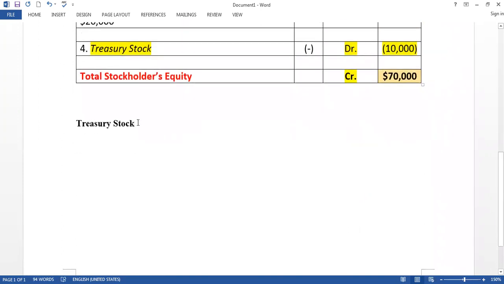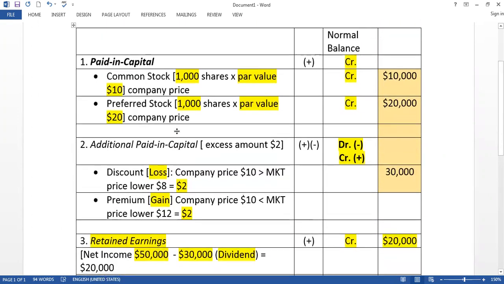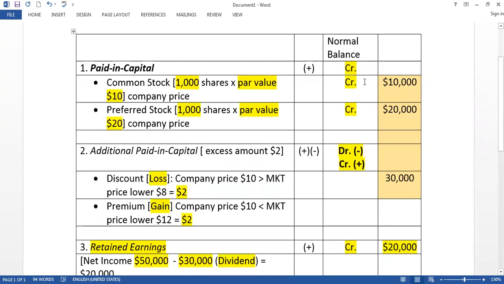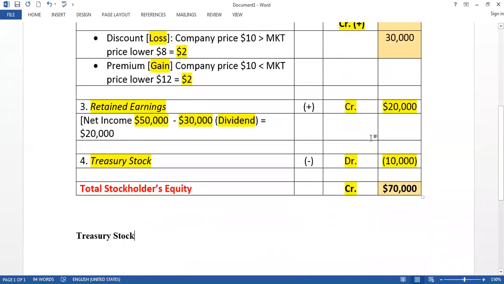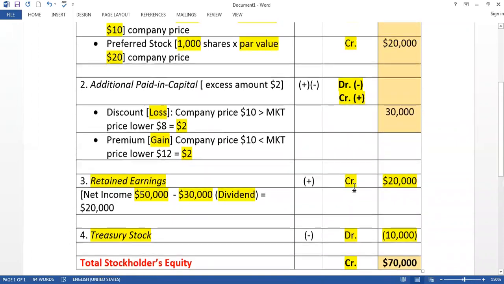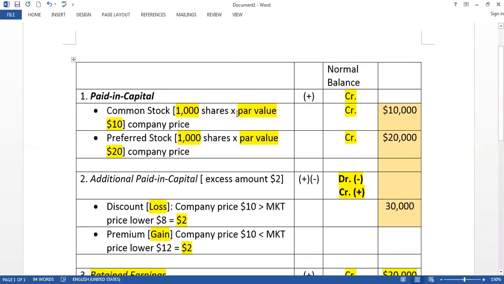So today we are going to learn treasury stocks in detail. If you remember the first class, I explained the normal balances of several accounts.